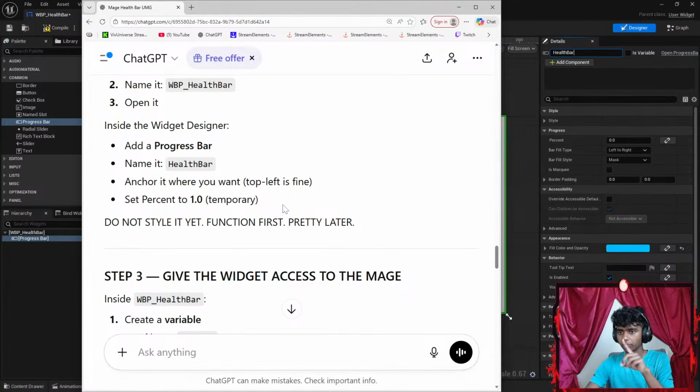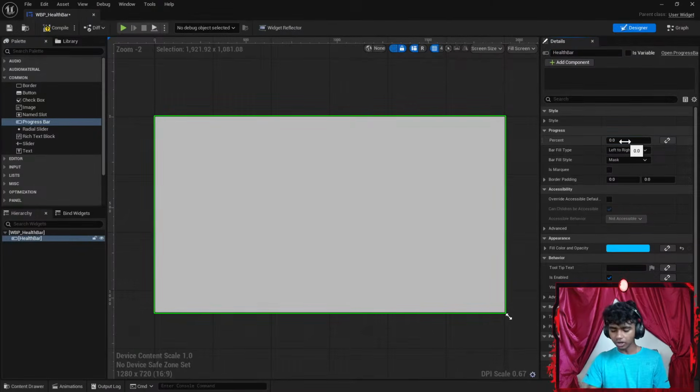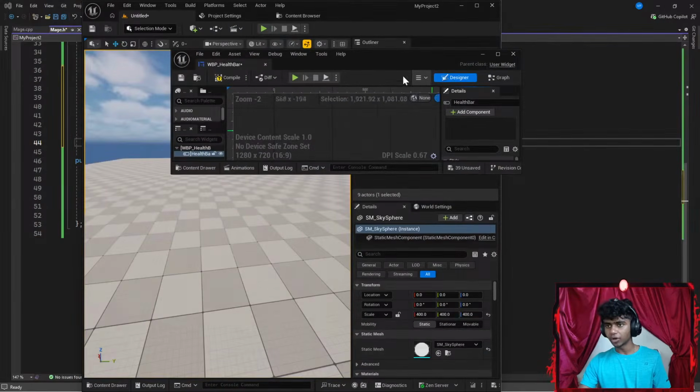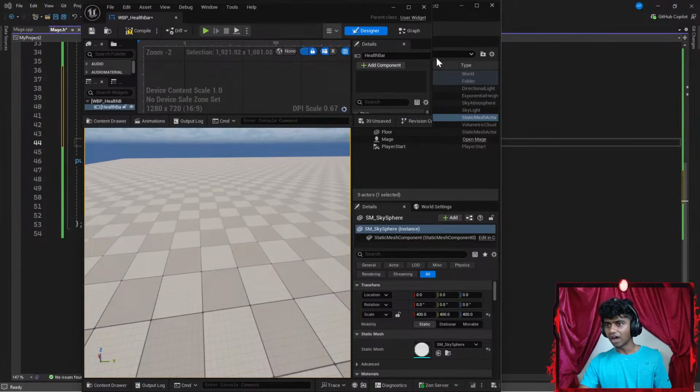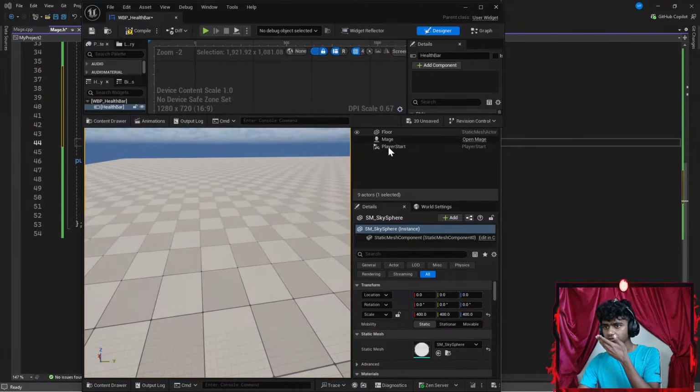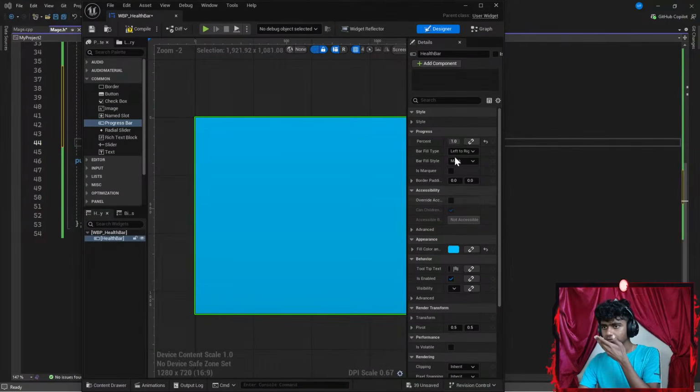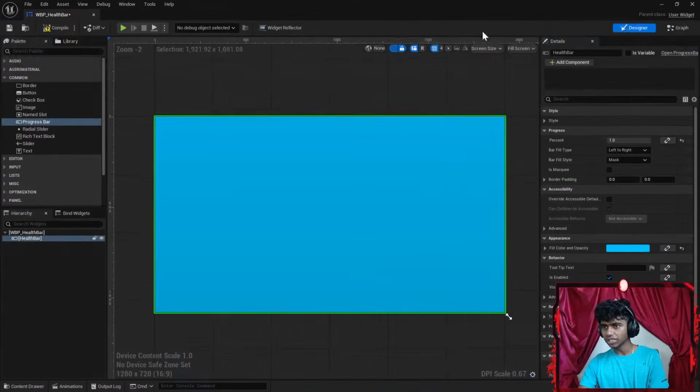Anchored where you want it. Top left is fine. Set percent to 1.0 temporarily. Okay, let's go with something like 1.0. And guys, this part, I could actually shrink it and show you what I'm doing up here, but I feel it's much easier if I have it full screen. So what I did here was, I set my percentage to 1.0 just for the time being.